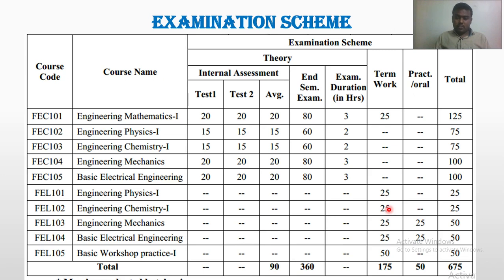Okay, this 25 is split into 3 parts: assignment 10, journal 10, and 5 marks for the attendance. So 10 marks for the journal. Again there will be an assignment based on each module, so you have to complete that assignment. So 10 marks for that assignment, and the remaining 5 marks is for your attendance. So 10, 10 plus 5, 25 here.